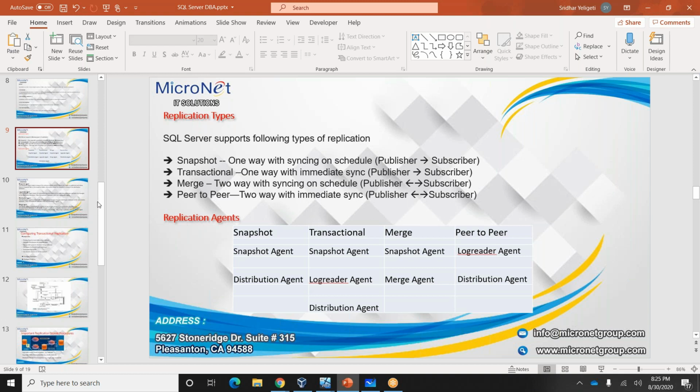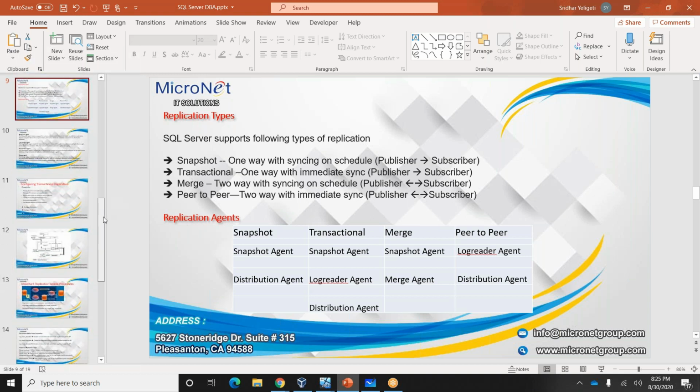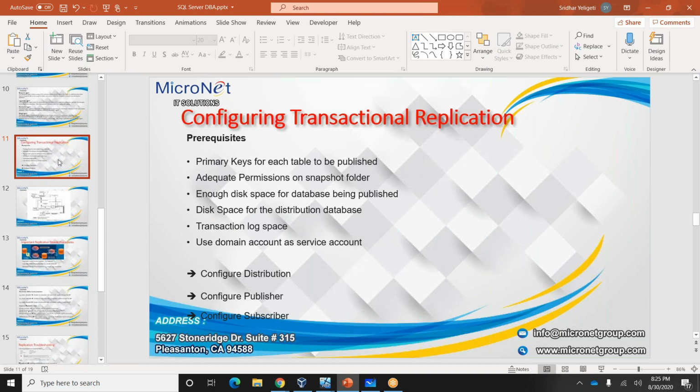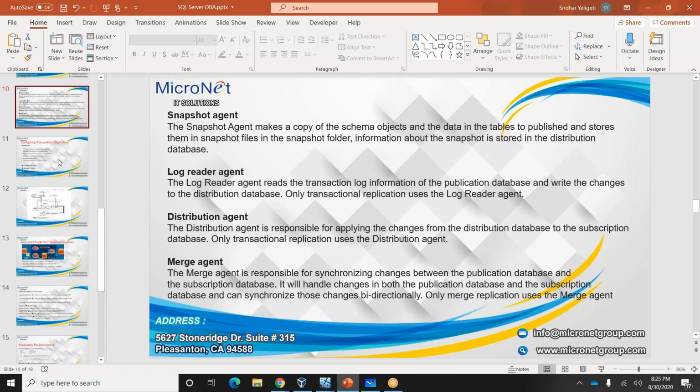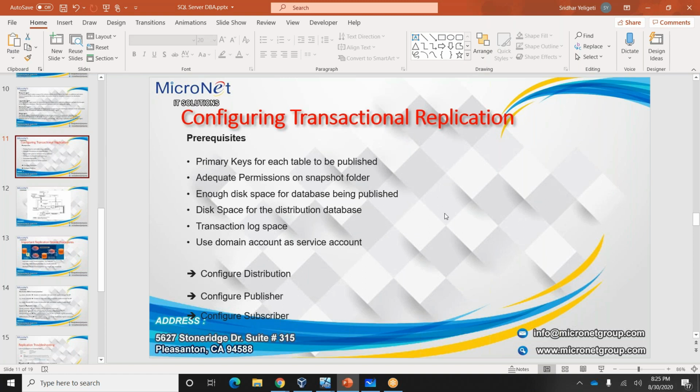So we'll go with the practical. I'll share the slide, you can go through this one. We'll be doing a practical creating the replication, how you can add tables in the replication, how you can remove articles from the replication, and we have more to learn today. I am covering more about transaction replication only, but due to time constraints I'm taking only one topic, the transaction replication topic.